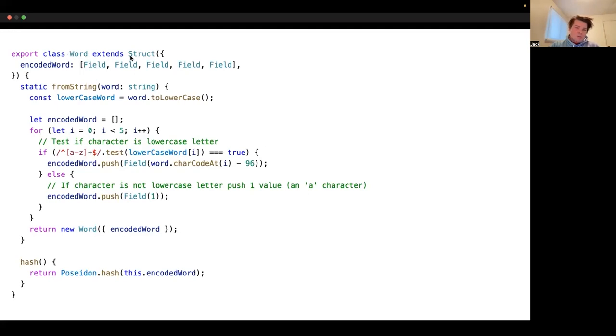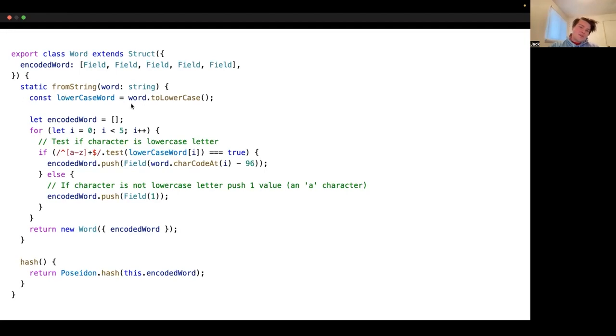We are going to create this word by extending struct, and it's going to have an array with 5 field elements. These field elements can store something that represents a number, basically. I'm sorry, a letter, in this case a value between 1 and 26. And we're going to add a static method that takes in a word, which is a JavaScript string.